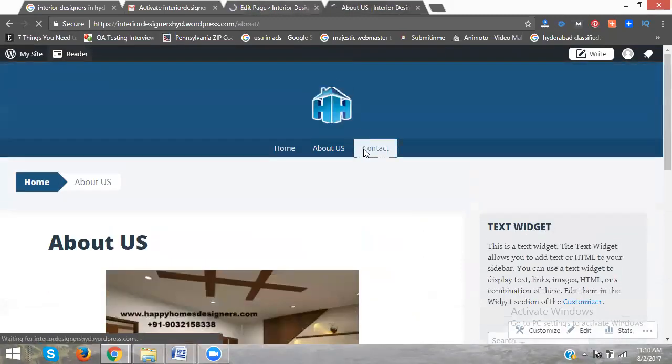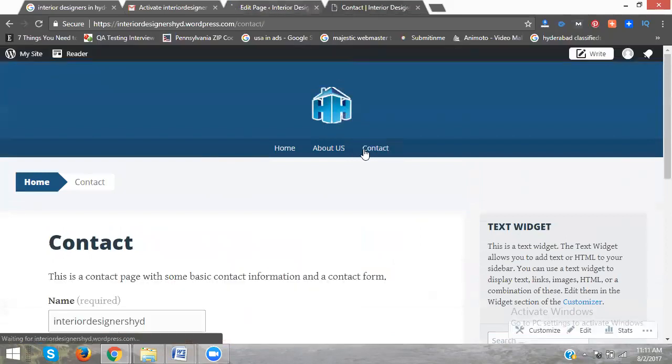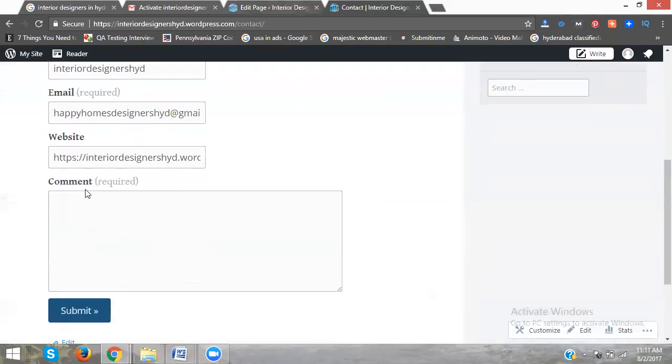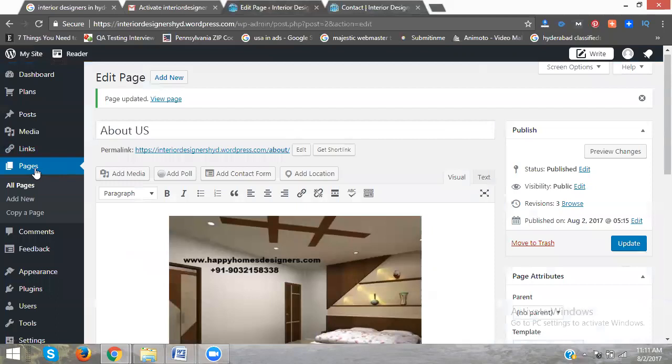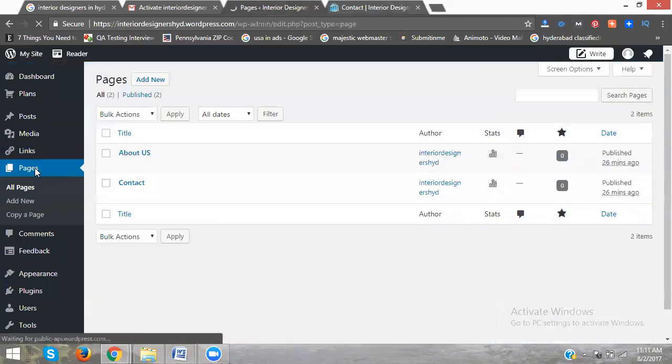Now here contact is there. What is that? Contact. See, they are showing name, email, website, comment. Not like that. Ask for name, email ID, mobile number, and what service is required: interior designer, architect. Both services are there, and give the comment box. Now go to the pages. How to get the contact form information? Here, go to the contact.